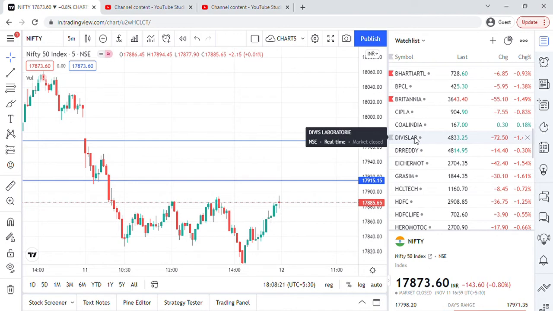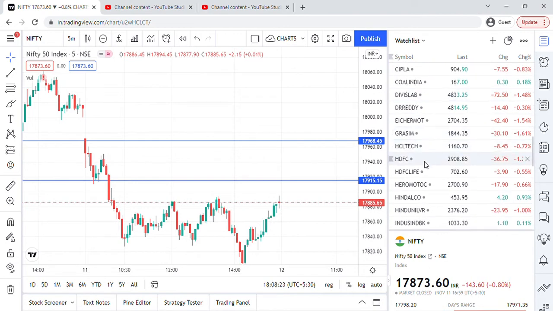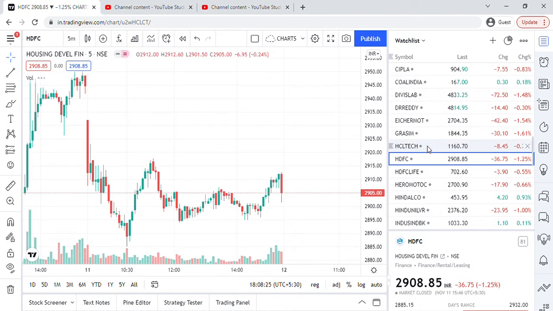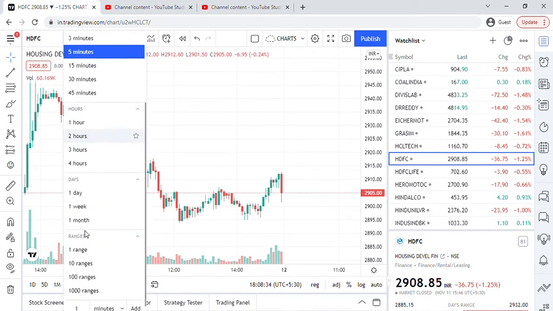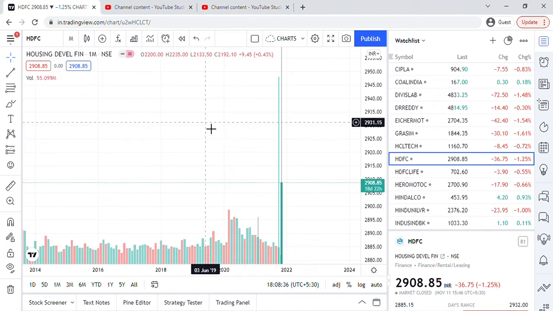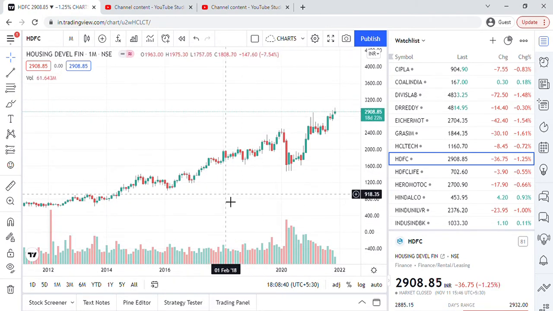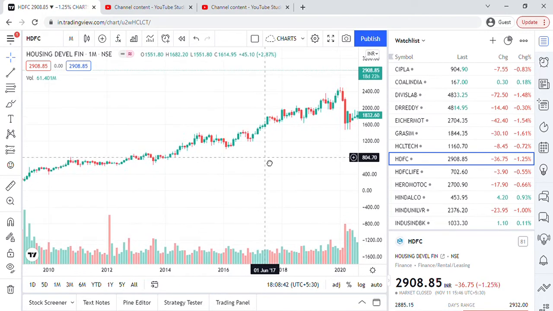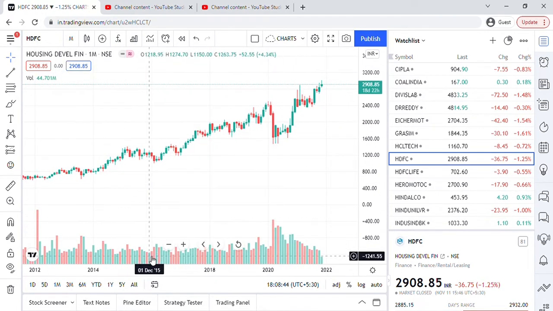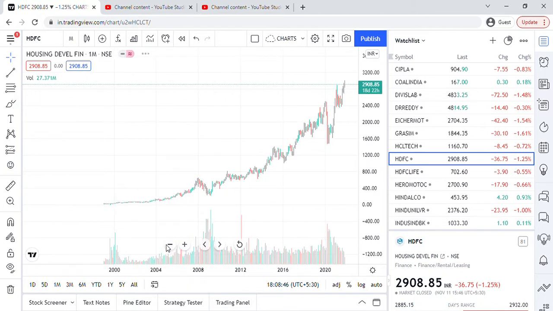So let's analyze today HDFC. Yesterday we analyzed SCL Tech, so we will again go to those charts also. As you all know, I am analyzing by going ahead with a monthly pattern. So basically we are providing trend lines, support resistance, and along with that if any chart pattern is coming into picture. So HDFC, as you all know, it is an older one, very older one.